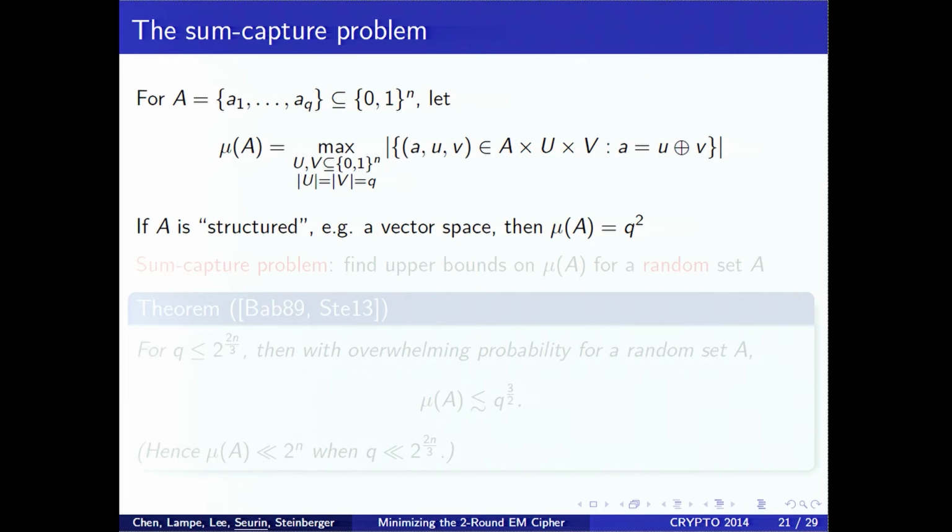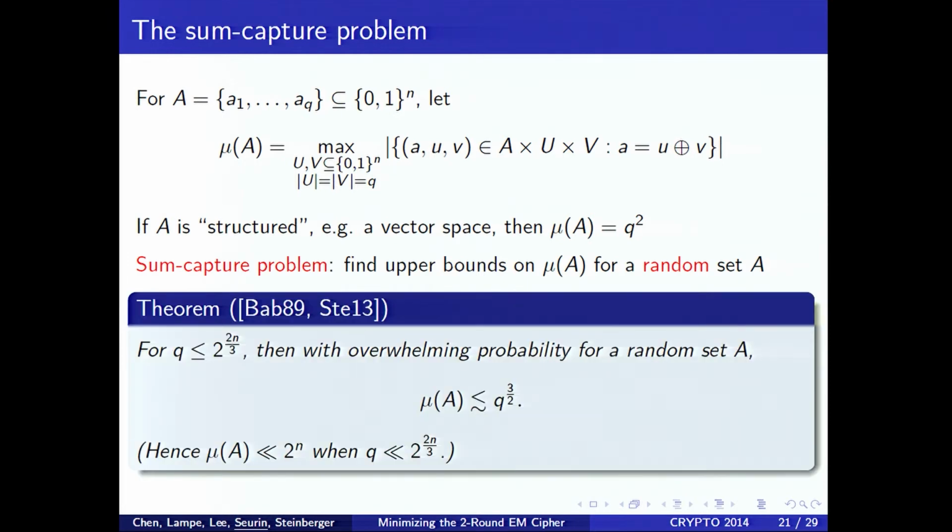And indeed, if A is structured, for example, if it's a vector space, then mu of A can reach this upper bound q squared. But the sum capture problem asks, can you prove a smaller upper bound for a random set A? Okay? This is the sum capture problem. And there is indeed such an upper bound.